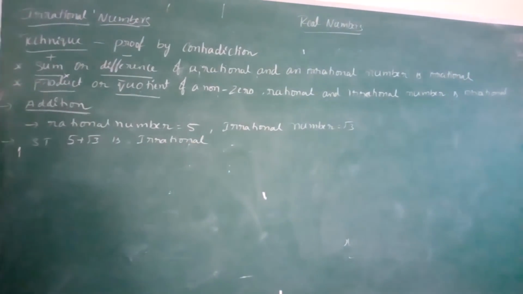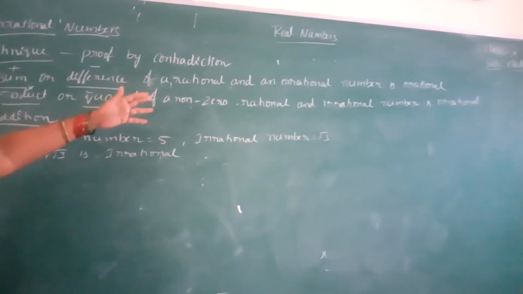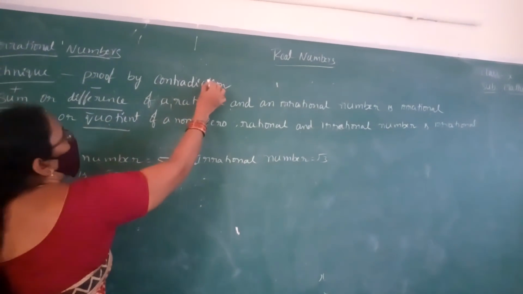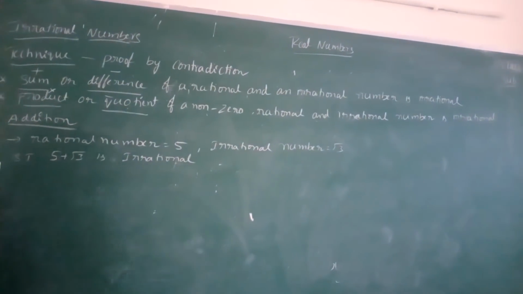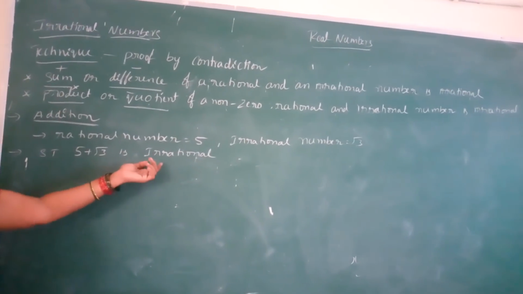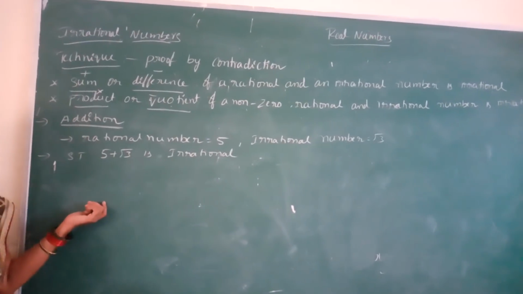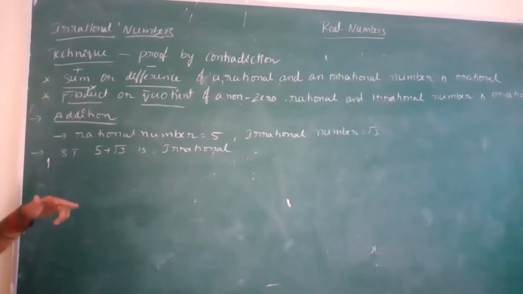Yes, for all these proofs we use the method proof by contradiction. What is the method name? Proof by contradiction. It means we take the reverse of the given. So what is given here? This number is irrational. So we assume that this number is rational.